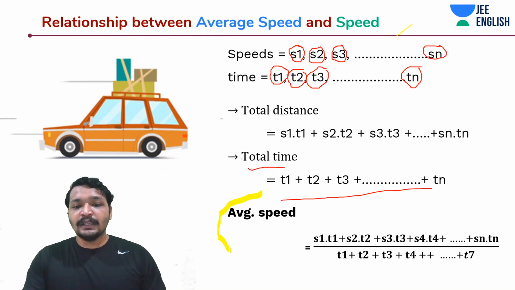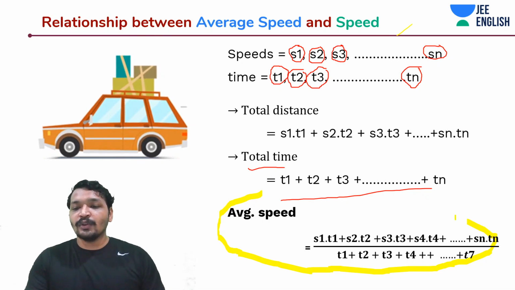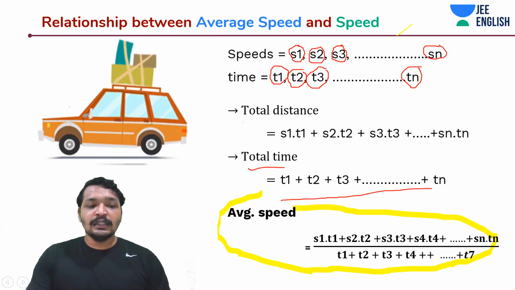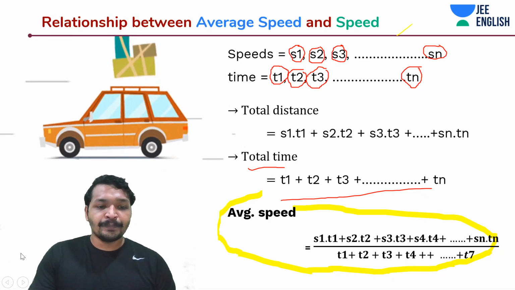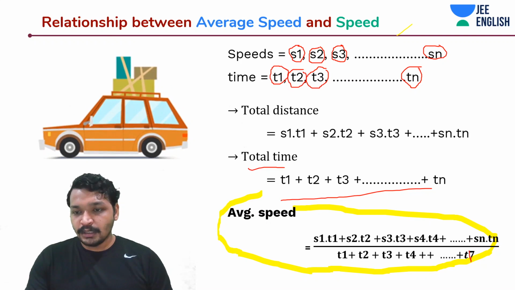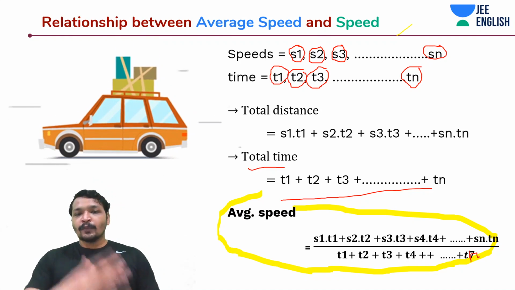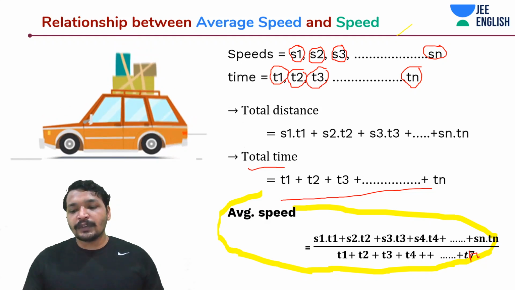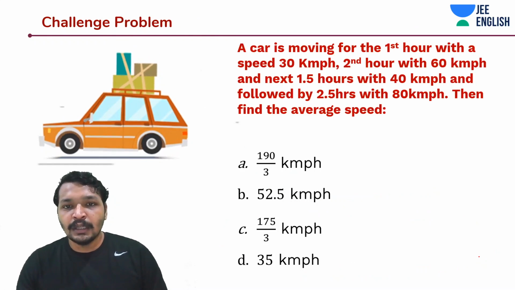Average speed is equal to S1 T1 plus S2 T2 plus S3 T3, and so on till Sn Tn, divided by T1 plus T2 plus so on until Tn. Okay, whatever, you understood the concept now. Now let's do a problem around this so that we get more conceptual clarity.